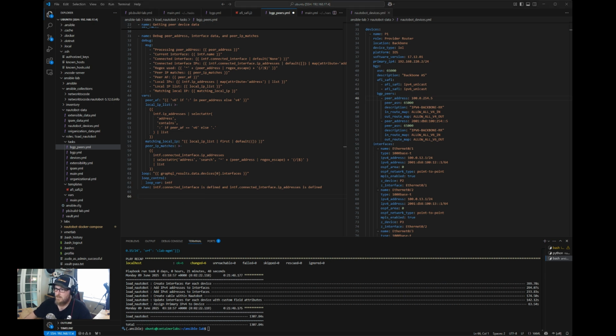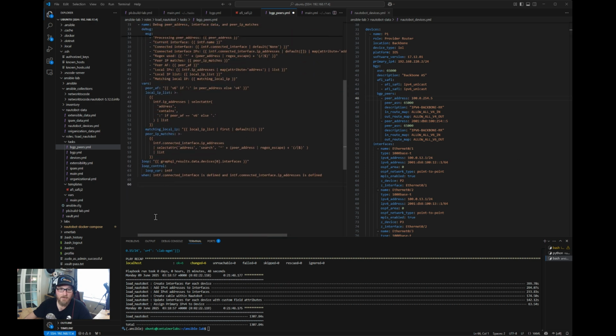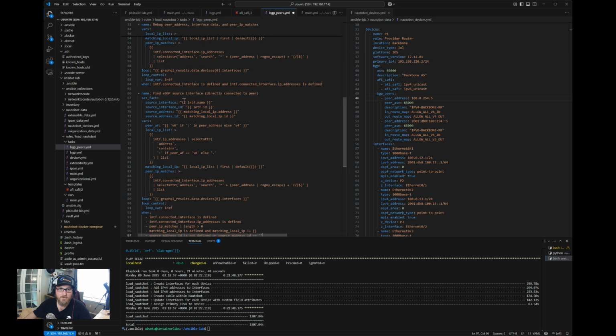All right, so the next piece, after we set those facts up here, is we're going to look up the eBGP source interface. And that's for the point-to-point connections. So for example, CE1 to the data center router, or PE1 to the customer edge router, that kind of stuff.